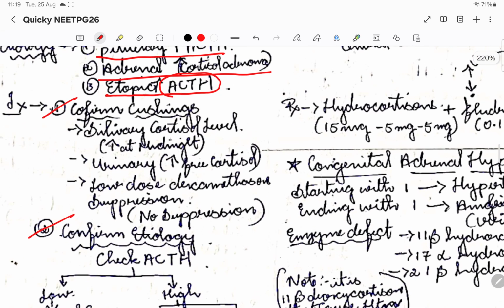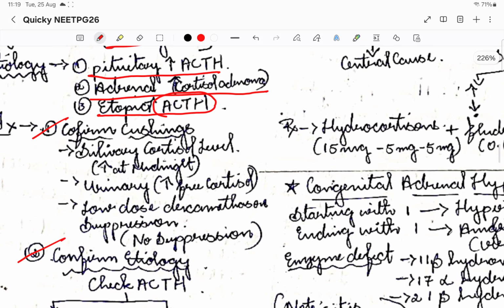Okay, so first, how do we confirm the Cushing's? I told you, right? Normally, cortisol level will be high in the morning and low at midnight. But in Cushing's, it is an abnormal level, right? So salivary cortisol level will be raised at midnight. That is how we can confirm that there is a Cushing disorder.